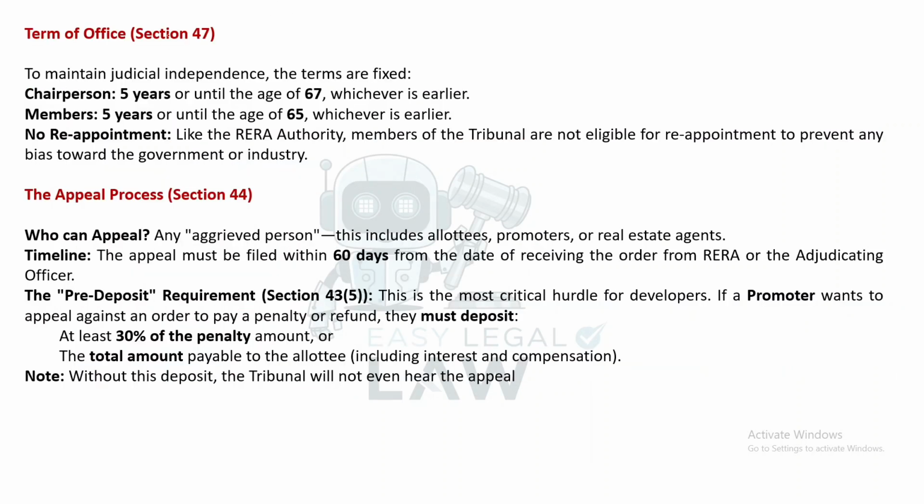Term of office. Section 47. To maintain judicial independence, the terms are fixed. Chairperson: 5 years or until the age of 67, whichever is earlier. Members: 5 years or until the age of 65, whichever is earlier. No reappointment. Like the RERA authority, members of the tribunal are not eligible for reappointment to prevent any bias towards the government or industry. Section 44.